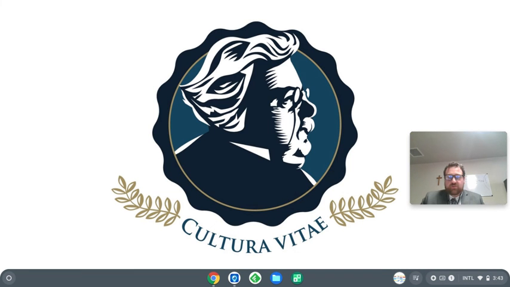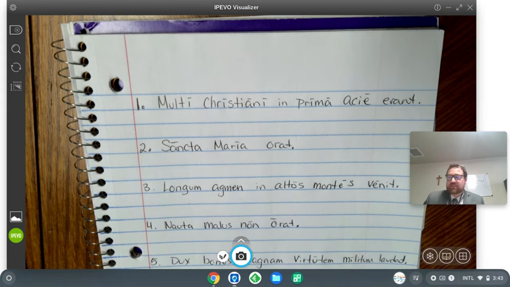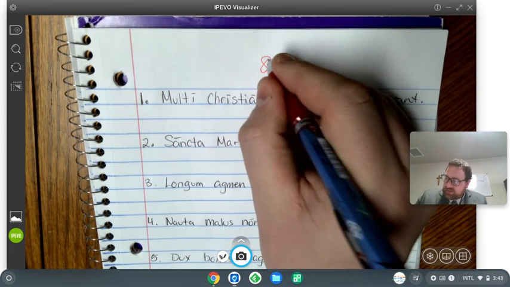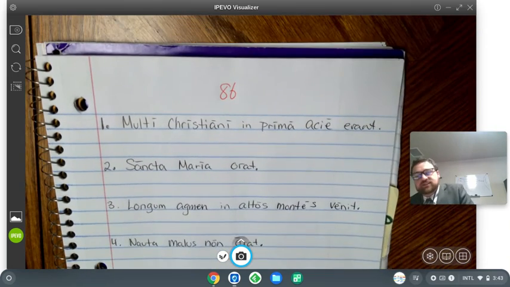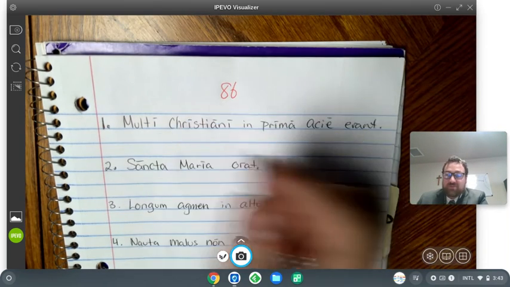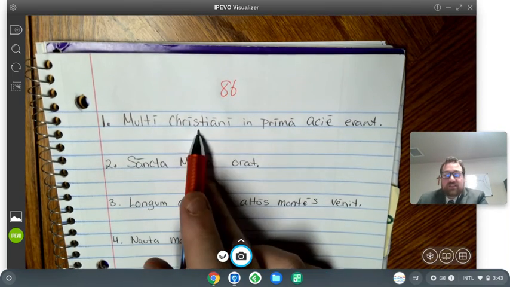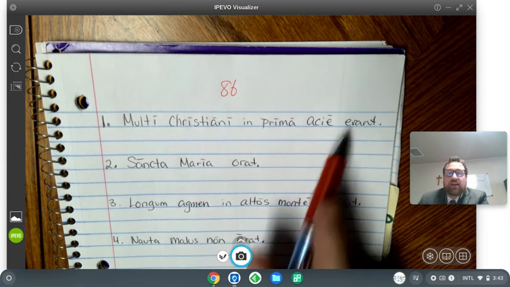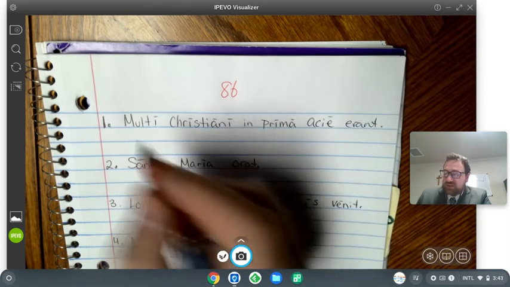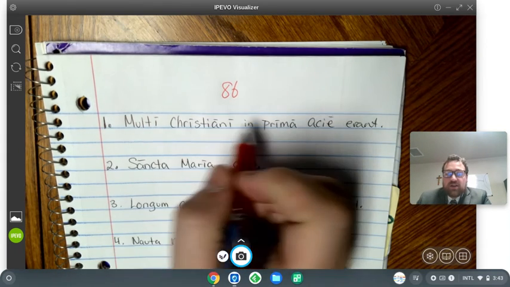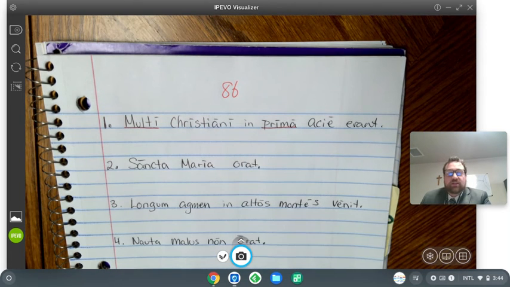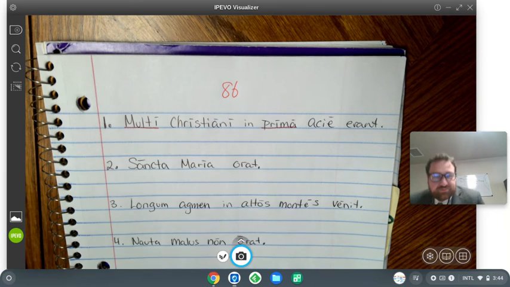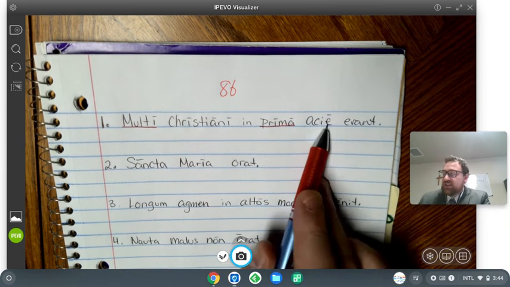All right, so now what we're going to do is we're going to take a look at some sentences. This is exercise 86 in your book. I have the originals all written down for you, and we're going to take a look and translate these. You're just going to do it with me. So here we go. Multi Christiani in prima acie erant. And so I'm going to just underline here the words that are new. Multi and prima. Okay. And so we have Christiani in acie erant.